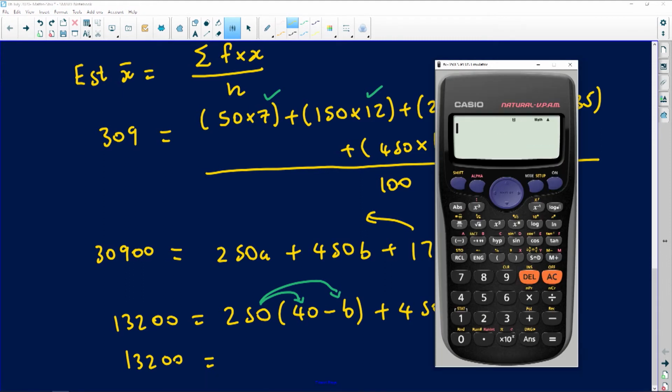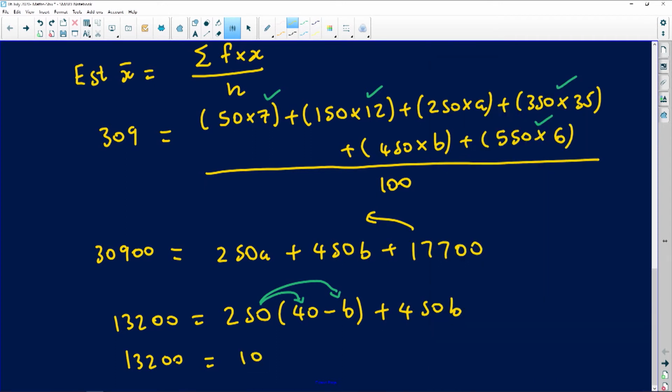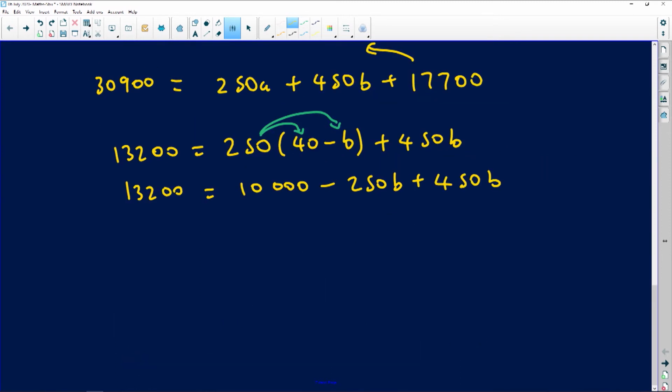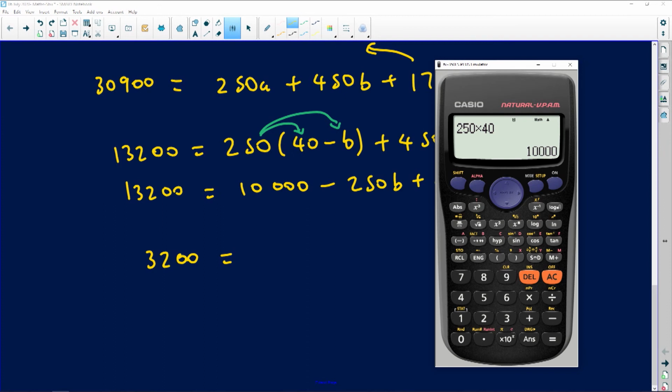That should be a nice round number, 10,000 if I'm not mistaken. 250 times 40 gives us 10,000, okay? So we've got 10 grand here. And then minus 250b, we add that with 450b, and then the difference between 450 and 250 is going to give us something exciting. And then when you subtract 10,000 on both sides, on the left-hand side, you're going to end up with just 3,200 equals 450 minus 250.